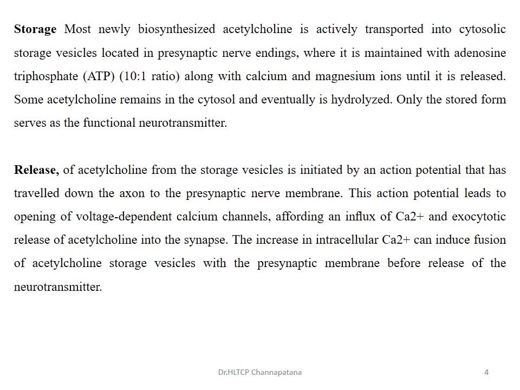Cyclic AMP transfers its messages, so immediately the calcium channels will open, and exocytosis releases the acetylcholine into the synapse. When acetylcholine is released, it binds to the receptors called choline receptors. So it binds and it shows its action.